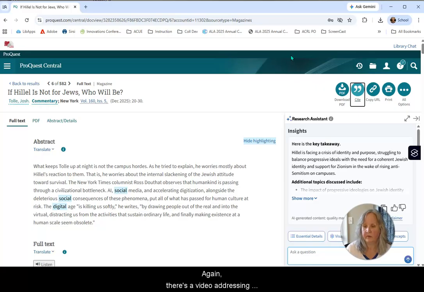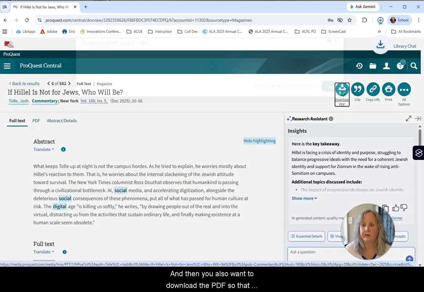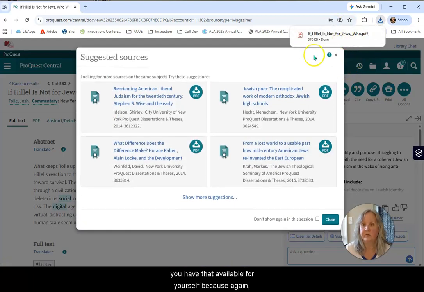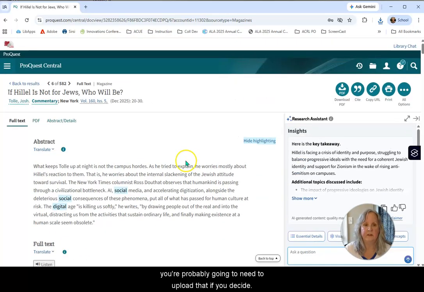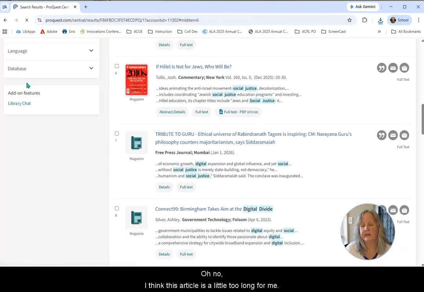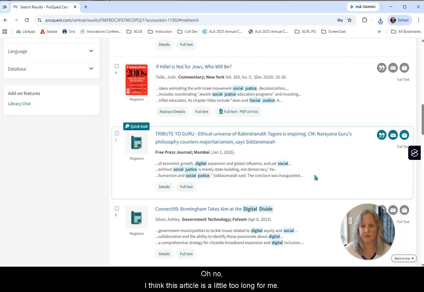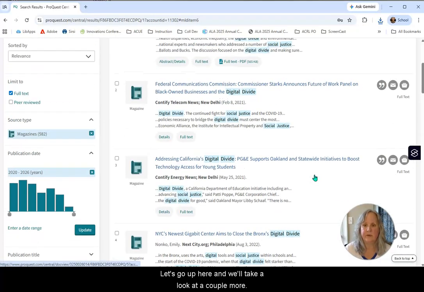Again, there's a video addressing how to do your works cited page. And then you also want to download the PDF so that you have that available for yourself, because again, you're probably going to need to upload that. If you decide, oh no, I think this article's a little too long for me, let's go up here and we'll take a look at a couple more.